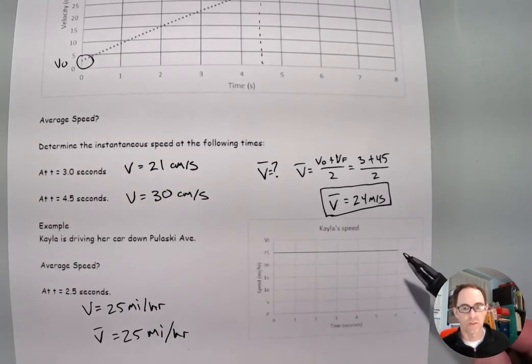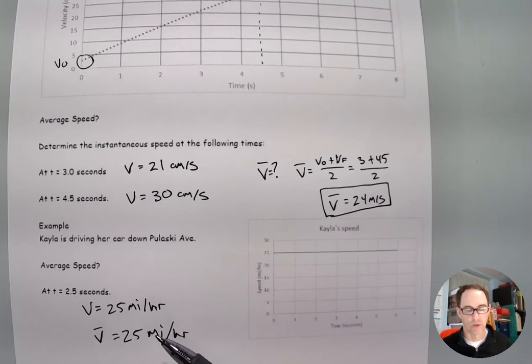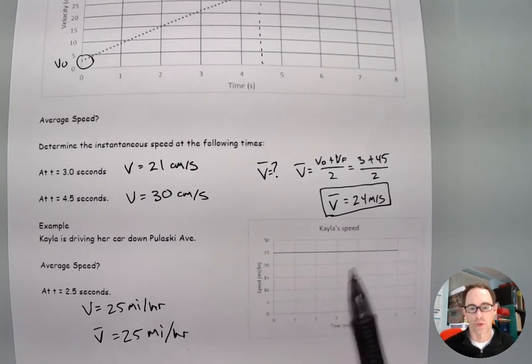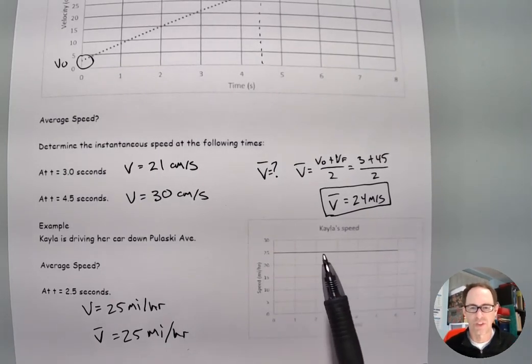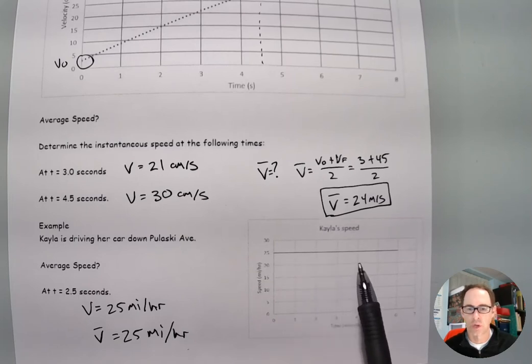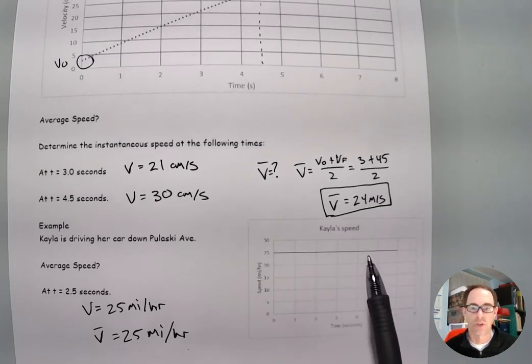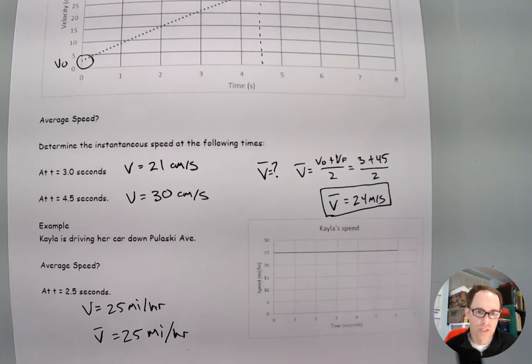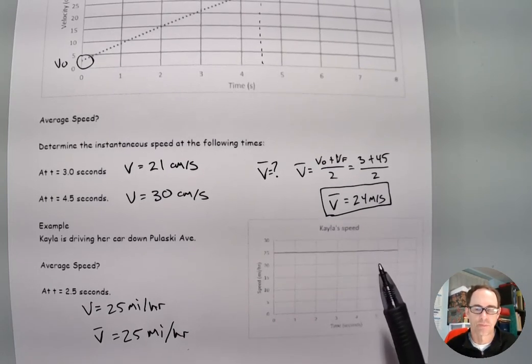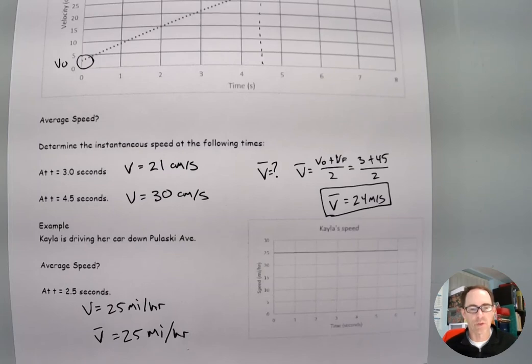25 plus 25 divided by 2 is 25. Probably not something we even need to do with a graph like this, because it's pretty clear that the average and the instantaneous are going to be the same because the motion is not changing. The property is not changing, and therefore the average and instantaneous are effectively the same thing. So that brings us to the end of average versus instantaneous. Hopefully that's made a little bit of sense to you, and I'll see you in the next video.